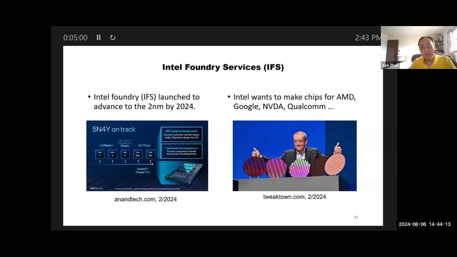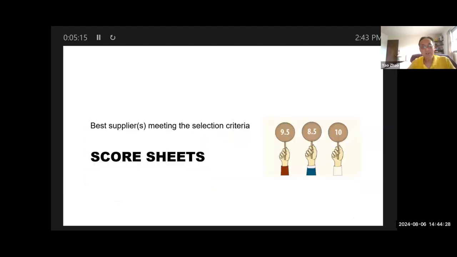So having looked at all of this, I think you got a good idea of their pricing, right? Their manufacturing capabilities, their health, right? And of course, as we talked about before, their bargaining power. So let's summarize everything into the score sheets, right? So we can compare them side by side, to select the best suppliers meeting the selection criteria.